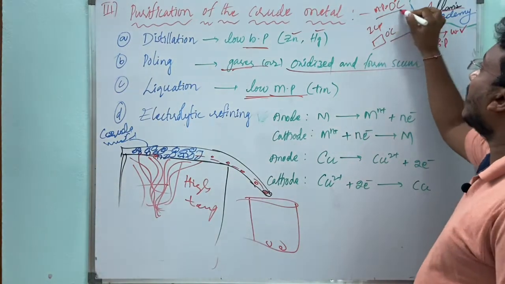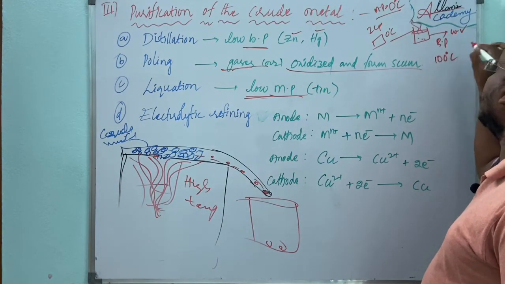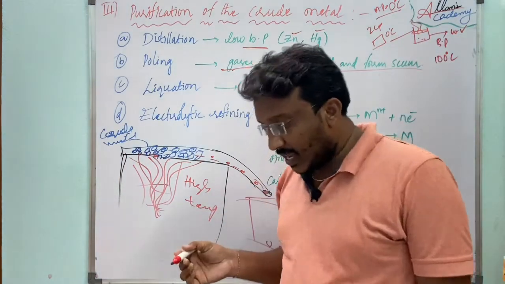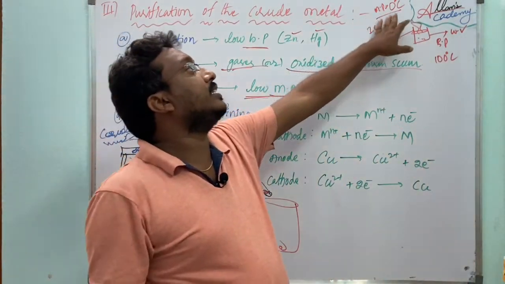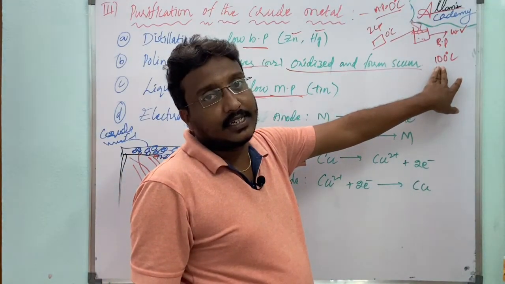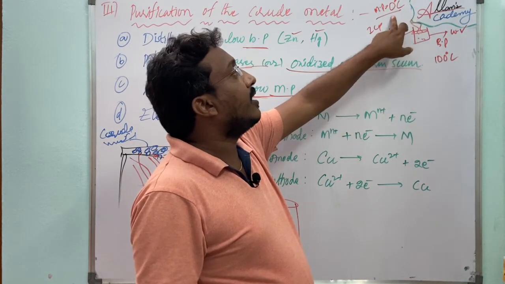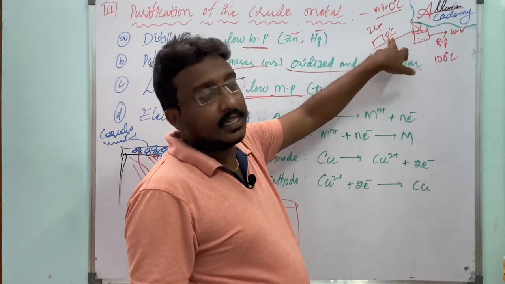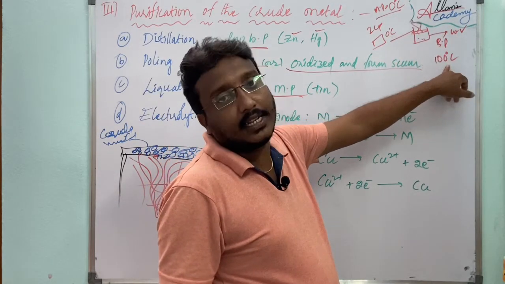So what is it for water? The boiling point of water is 100 degrees Celsius. The melting point of water is 0 degrees Celsius, and the boiling point of water is 100 degrees Celsius, right? So ice melts into liquid at 0 degrees Celsius, and the water turns into water vapors at 100 degrees Celsius.